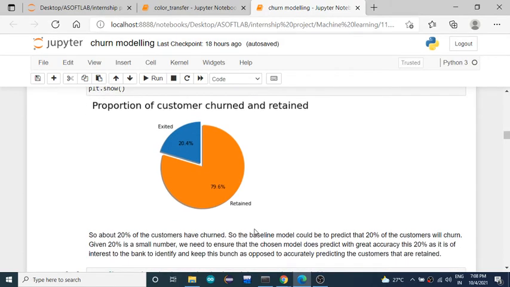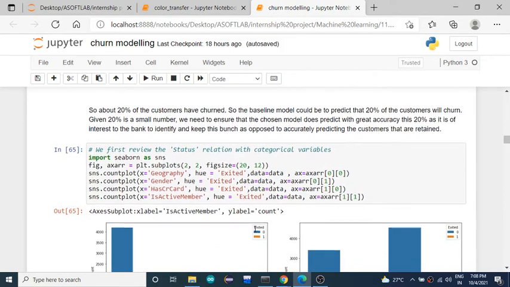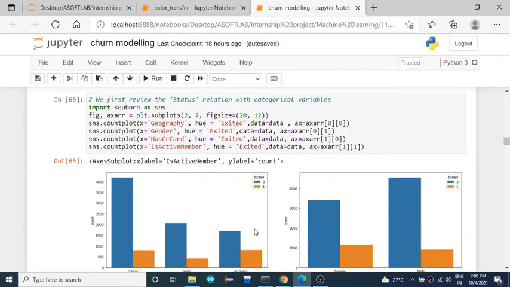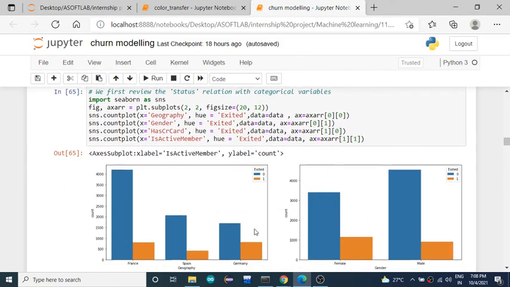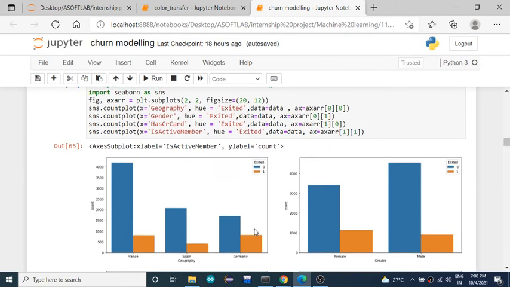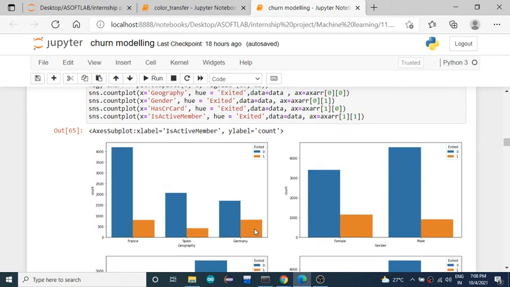Okay, so after this you can check by plotting different independent features against the dependent feature. So how many customers from different geographical locations are exited, and how many are retained. You can get that from the count graph for geography versus exited.